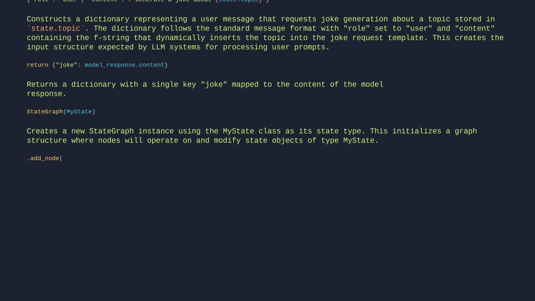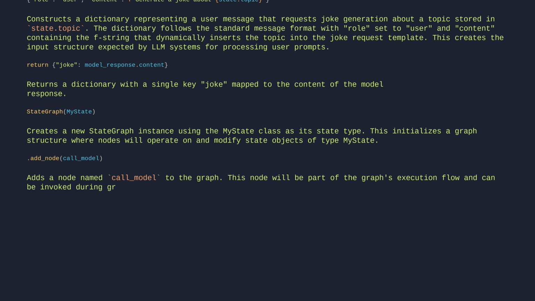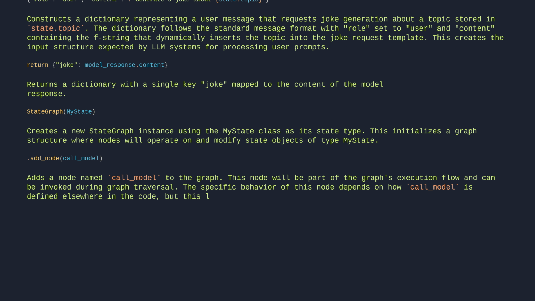add_node(call_model). Adds a node named callModel to the graph. This node will be part of the graph's execution flow and can be invoked during graph traversal. The specific behavior of this node depends on how callModel is defined elsewhere in the code, but this line simply registers it as a node in the graph structure.